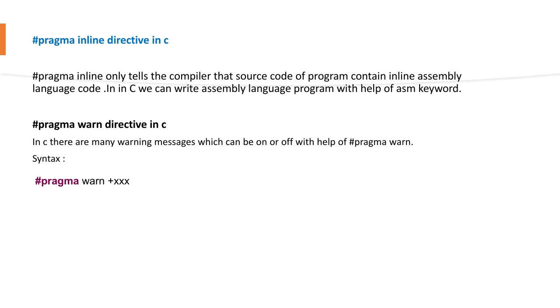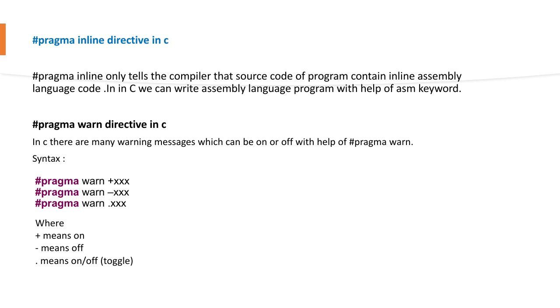Okay, the syntax goes like this: hash pragma warn +xxx, warn -xxx and warn .xxx, where plus means on, minus means off, and dot means on or off, that is toggle. So this xxx, that is triple x, indicates a particular warning code in 3 alphabets. Example, RVL is a warning code which means function should return a value.